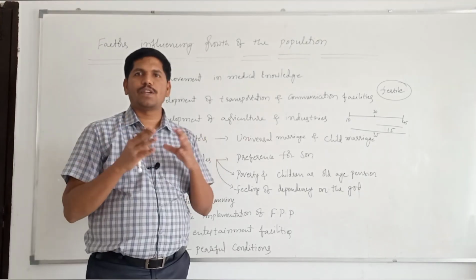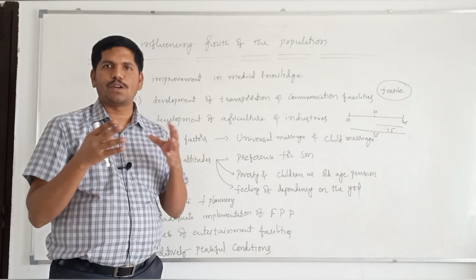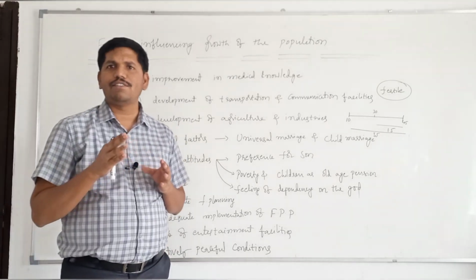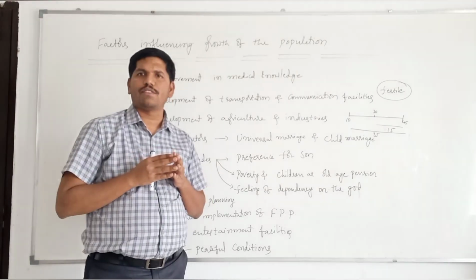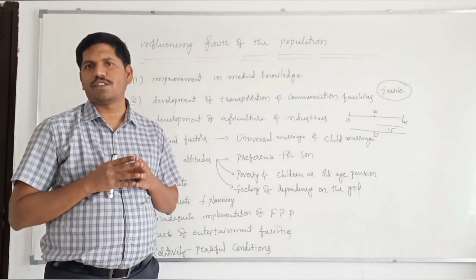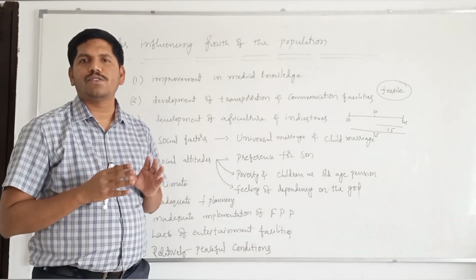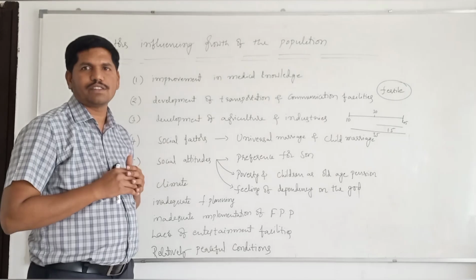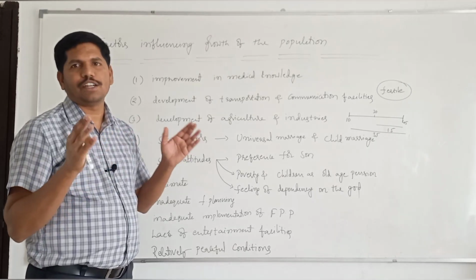That means they are not going to annex, that means add more and more territories. That's why from 1858 onwards, relatively the wars were decreased. That's why the number of deaths because of wars were decreased. That is also one of the factors responsible for increase in population size. Relatively peaceful conditions.